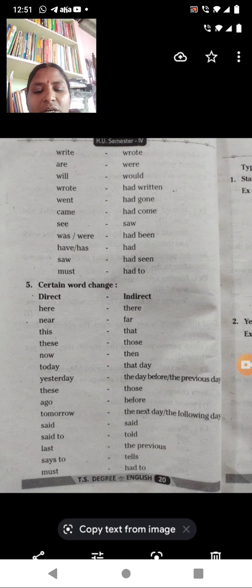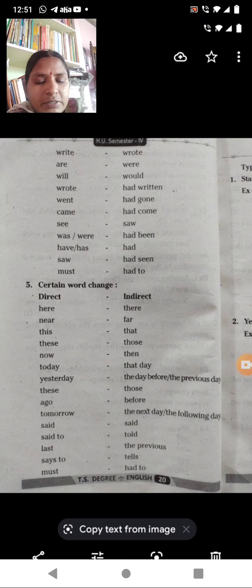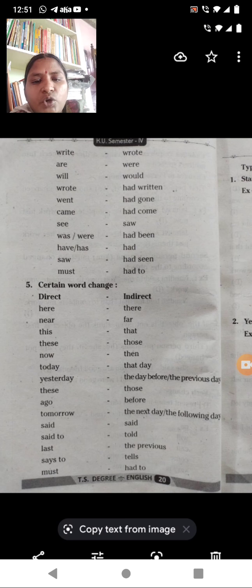Said to will become told, and last becomes the previous. Must will become had to. So these are the changes when you are going to change speech. Here will become there, this will become that.